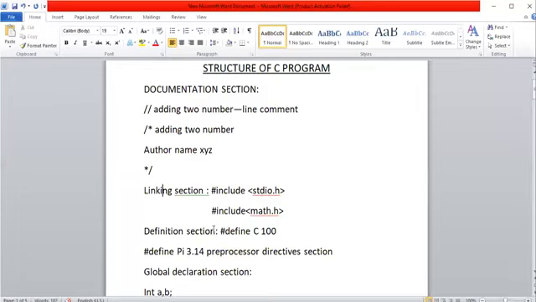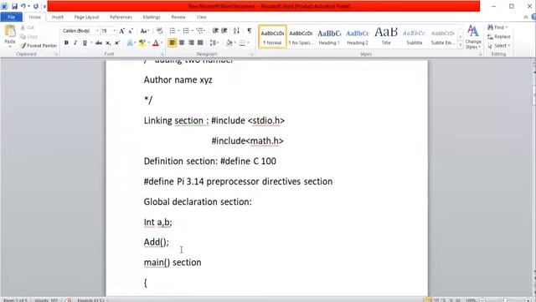Next one is the definition section. In the definition section, we can define a constant value by using define as a keyword: hash followed by define, followed by the constant, followed by its value. So wherever C is appearing, the compiler substitutes the C value with 100. And wherever pi is appearing, we substitute the pi value with 3.14. That's why these two are combined together and called the preprocessor directive section. And the next one is the global declaration part.